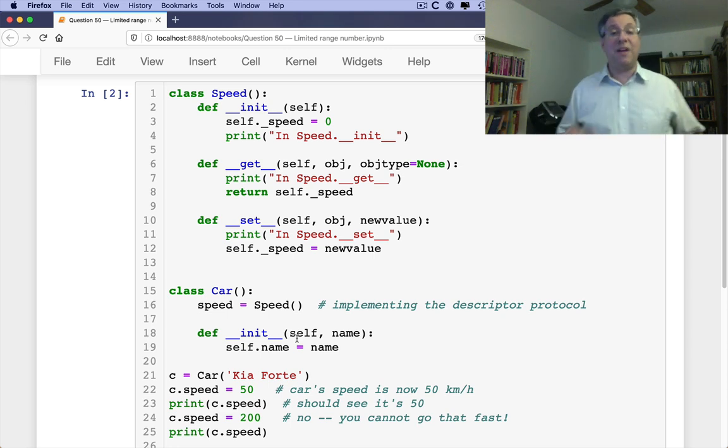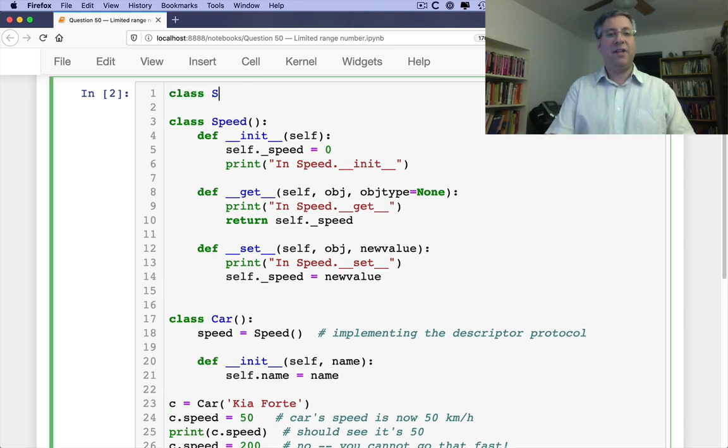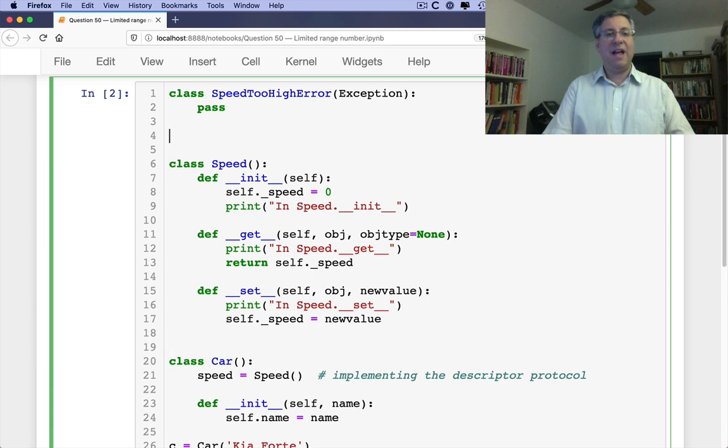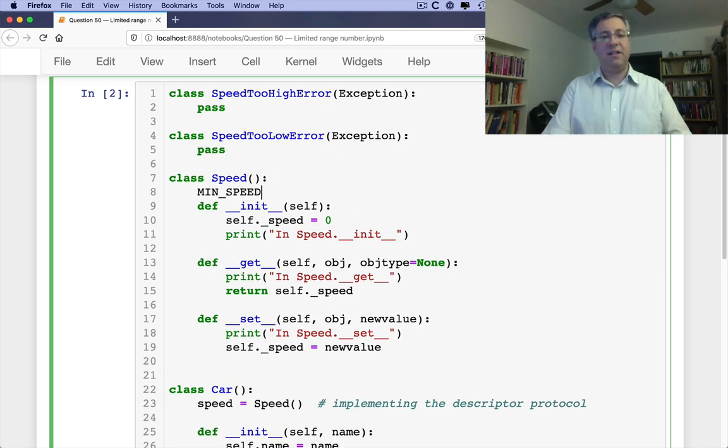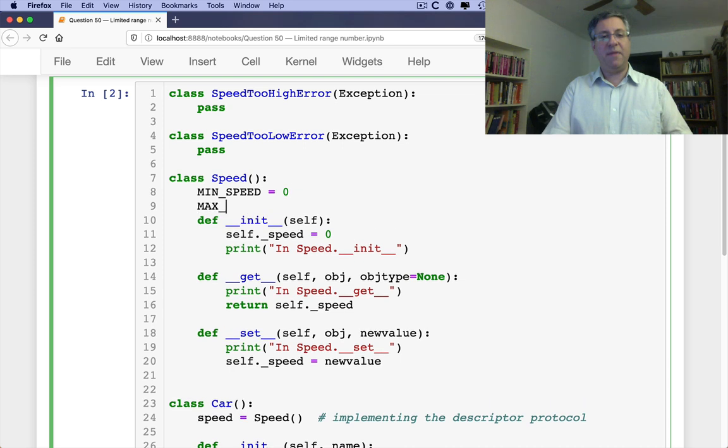So there are a few things we still haven't done yet. One of them is we have to put in some limits. So I'm going to say here, class SpeedTooHighError(Exception): pass, and we'll say also SpeedTooLowError(Exception): pass. And now what I can do is say min speed equals 0 and max speed, and we're ignoring reversing, okay, equals 100.